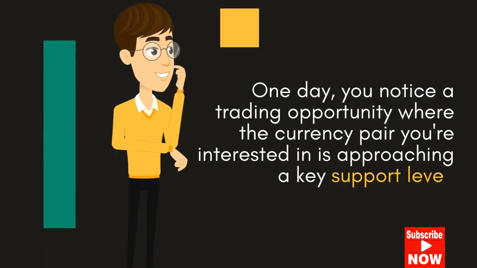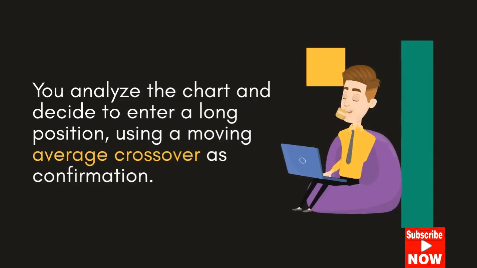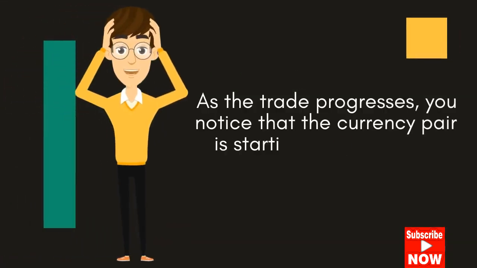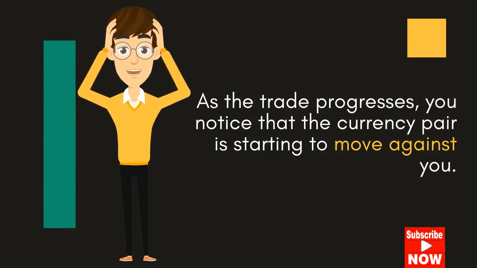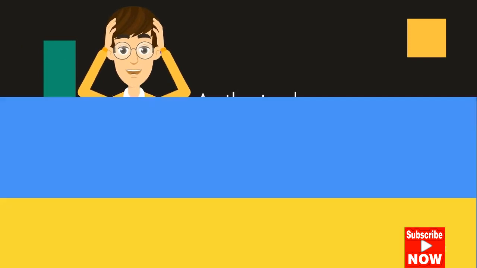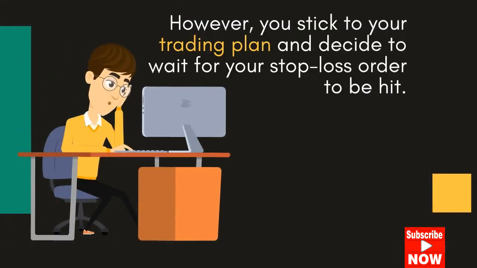One day, you notice a trading opportunity where the currency pair you're interested in is approaching a key support level. You analyze the chart and decide to enter a long position, using a moving average crossover as confirmation. As the trade progresses, you notice that the currency pair is starting to move against you. However, you stick to your trading plan and decide to wait for your stop-loss order to be hit.